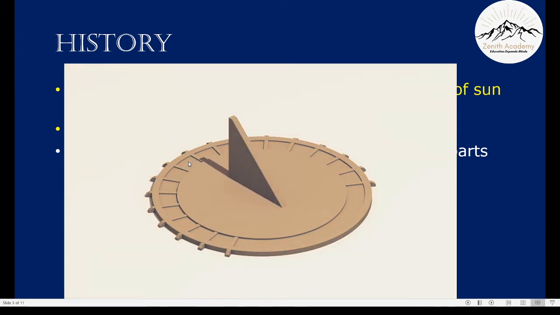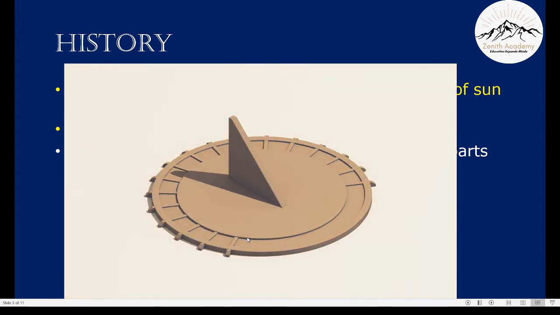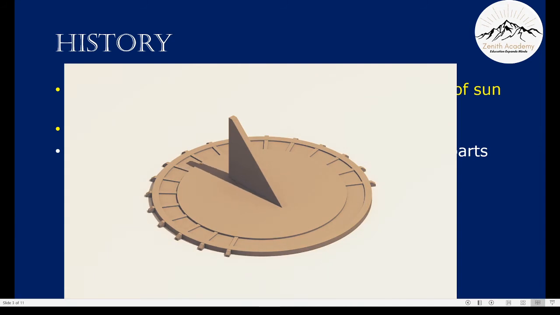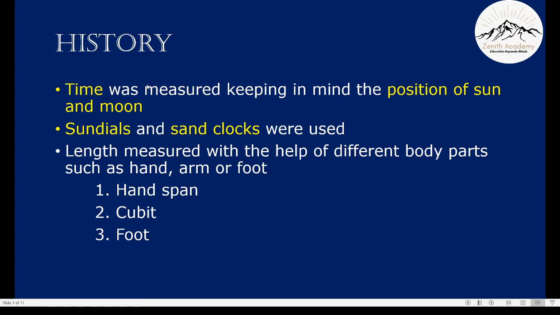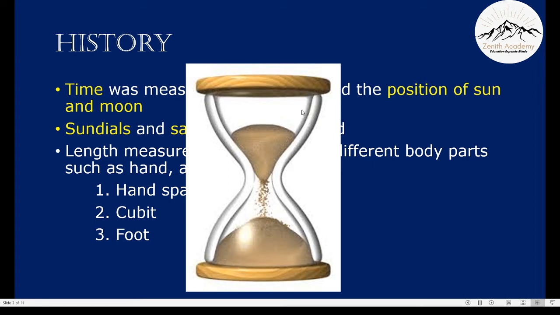But it had its disadvantages. See here, when it's night or when it's a no moon night, then the shadow does not fall on the sundial and you cannot measure time. You cannot simply see what time it is. This also happened on a bad weather day, and therefore another thing came into existence, that is sand clocks. You all must have seen sand clocks. But then again, sand clock did not tell us what time it is. And then clocks were invented.